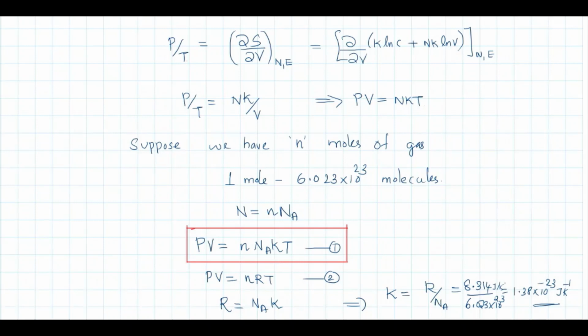That is one relevance of this procedure. We can obtain the value of Boltzmann constant as 1.38 into 10 to the power minus 23 joules per Kelvin, because we already know the values of R and N_A. So we obtained the ideal gas equation as well as a relation for Boltzmann constant.